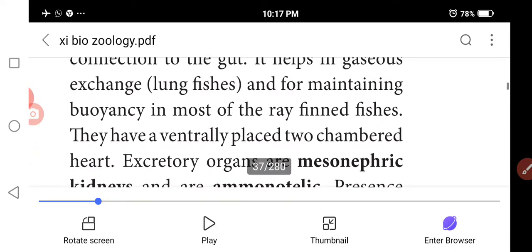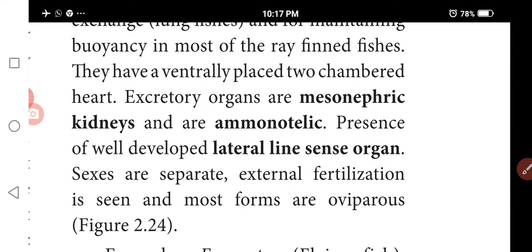The excretory organ is the mesonephric kidney. It releases ammonia. Lateral lines are present. Sexes are separate. External fertilization takes place. Oviparous.